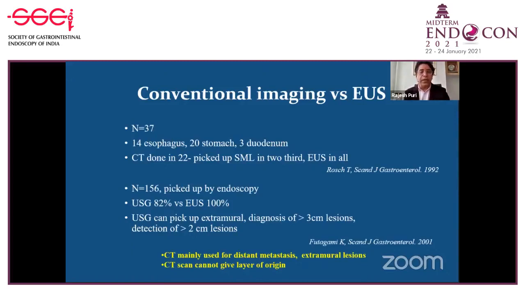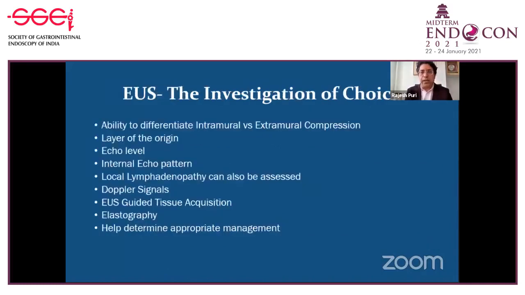So CT scan is mainly for the distant metastasis. With the CT scan, you may be able to differentiate the extramural versus intramural, but CT scan cannot give the layer of origin. So in 2021, for subepithelial lesion, I think the best test is endoscopic ultrasound, and if required, you can take the EUS guided biopsy. And why is EUS the investigation of choice?